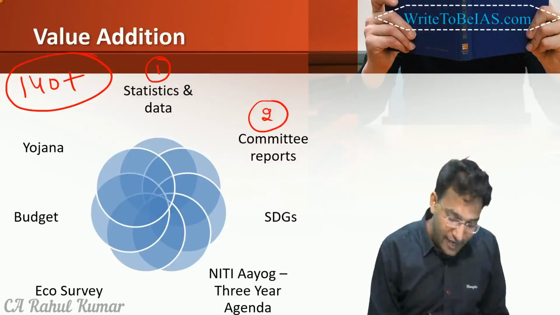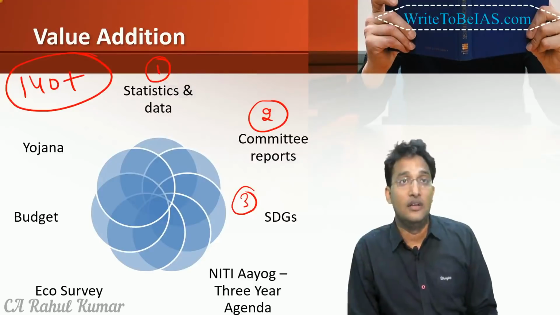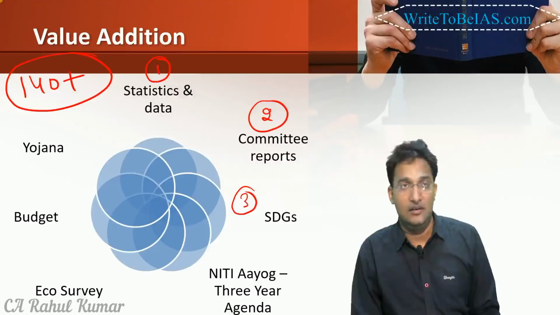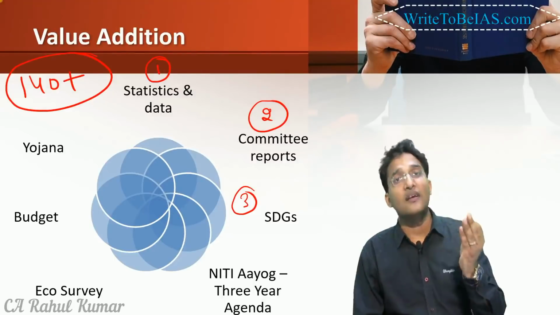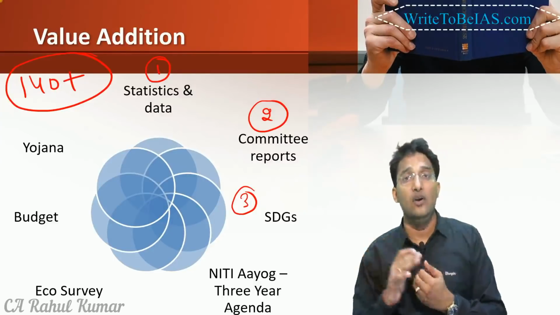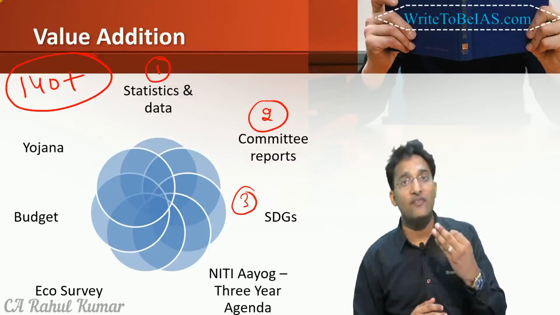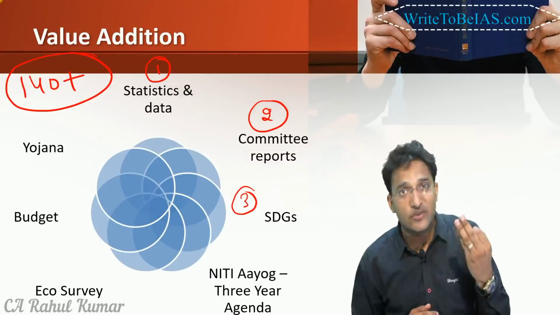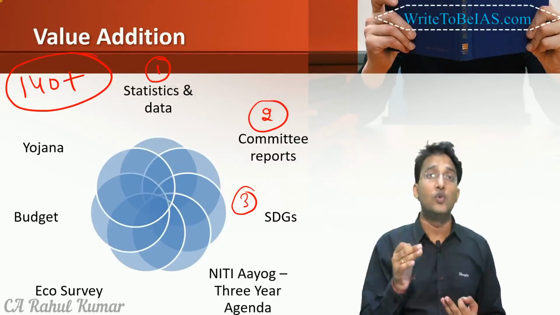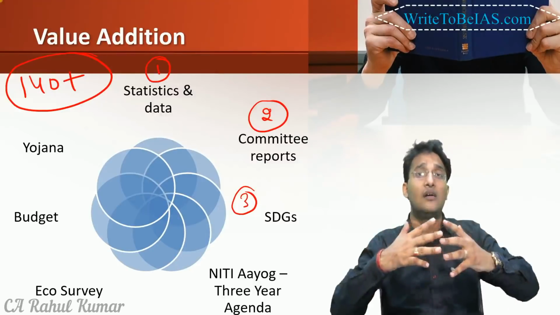Then we have the sustainable development goals given by the United Nations. These sustainable development goals can be utilized in General Studies paper 3, and we can mention the different government initiatives taken to fulfill these goals, and we can interlink with our topic. When we are answering on inclusive growth, we can see what different initiatives the government has taken to reduce poverty under the sustainable development goal, and accordingly we can link with the poverty chapter.